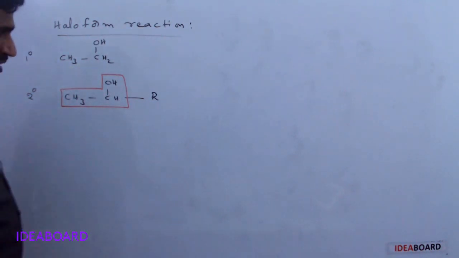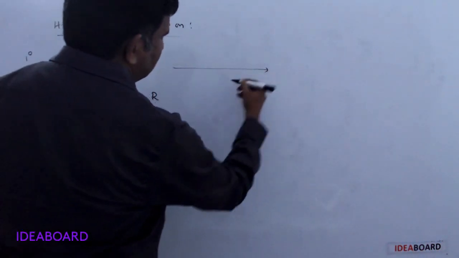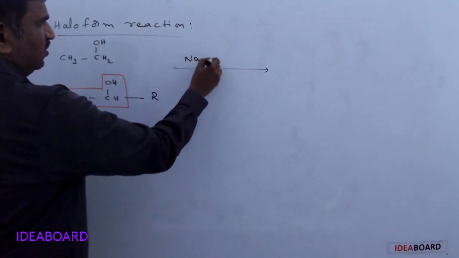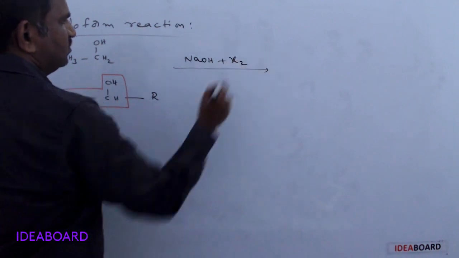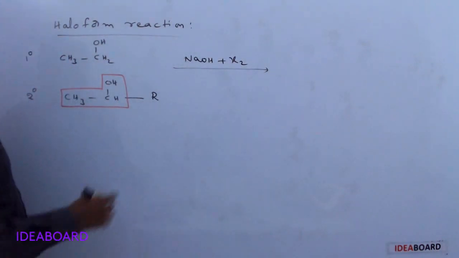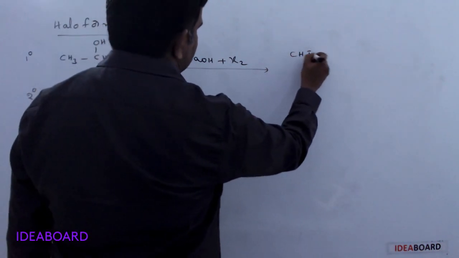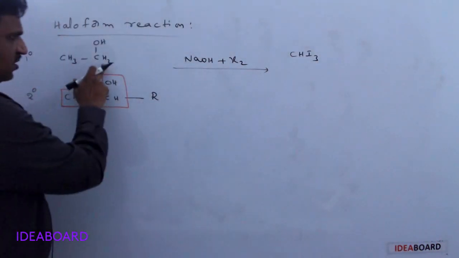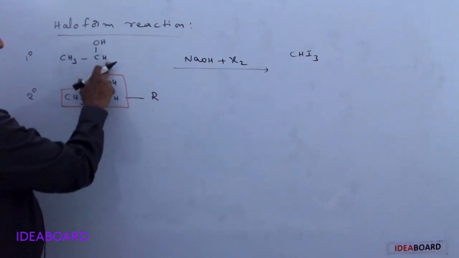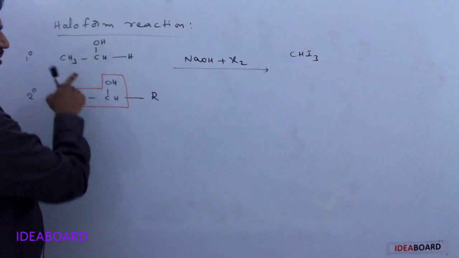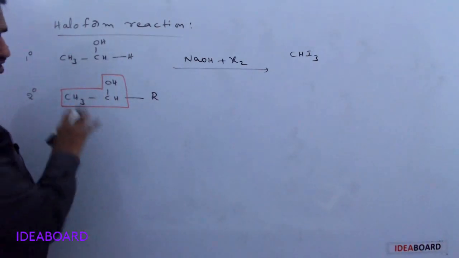And in this reaction, haloform reaction reagents, we give so many reagents, and generally an alkali and a halogen mixture is taken, then it converts into CHI3. And here I am writing this like this also, we can write CH3CH2OH. So it is also ethyl alcohol only, okay, don't confuse.